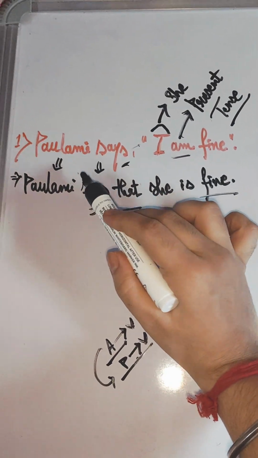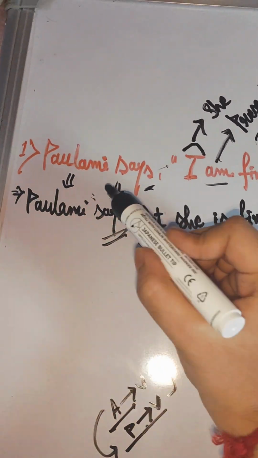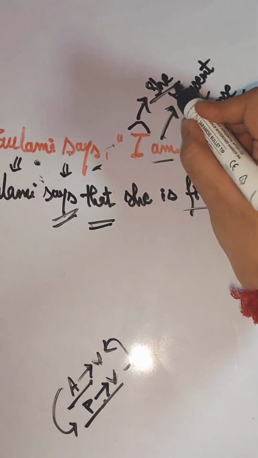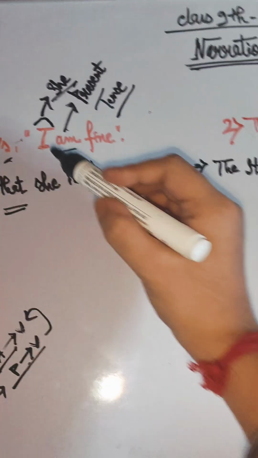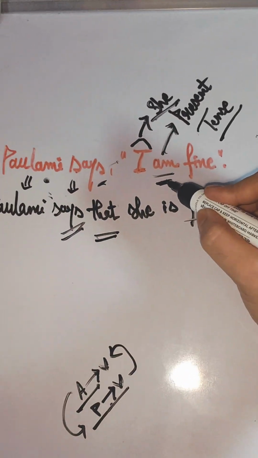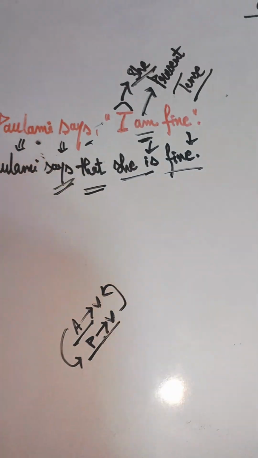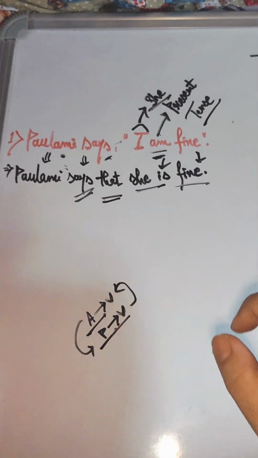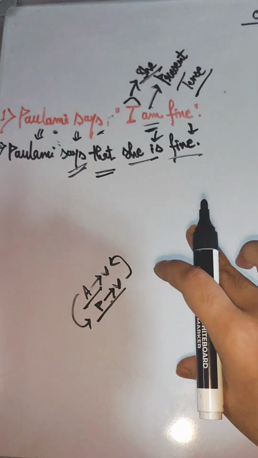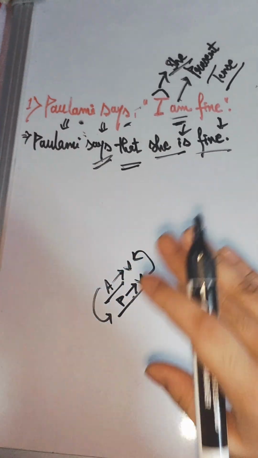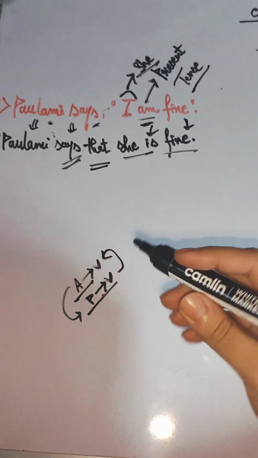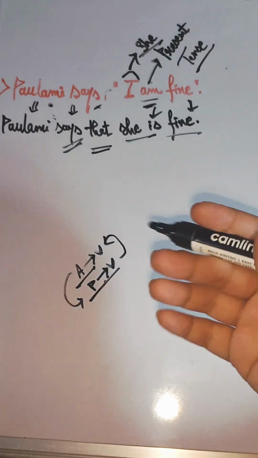If here Paulomi were a boy, then it would be he. As Paulomi is a girl, therefore I will transform into she. Therefore she, as am is present tense, it will be is, she is, and fine will be fine. So these are the basic rules for narration change. And we will further discuss the rules and considerations in detail. And now let's see another example of narration change which will help us to improve our narration change practice.